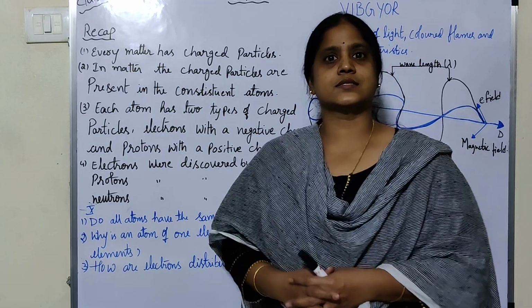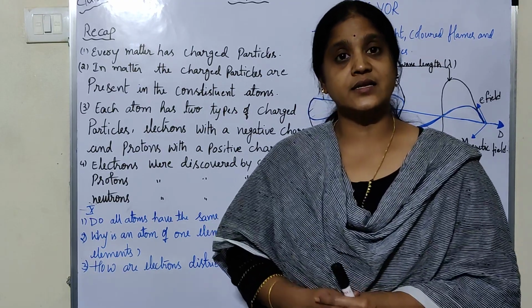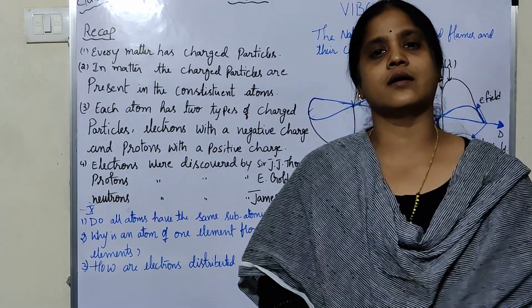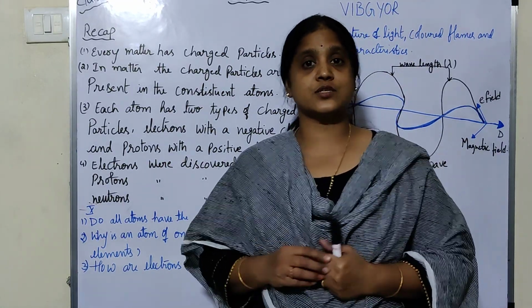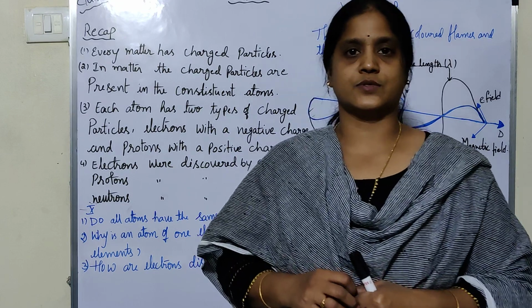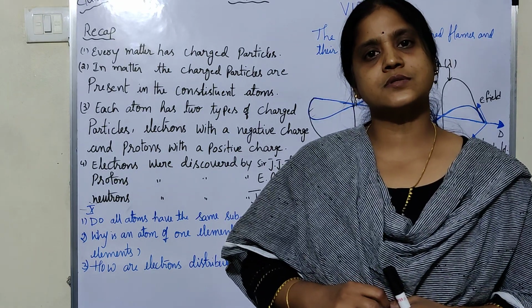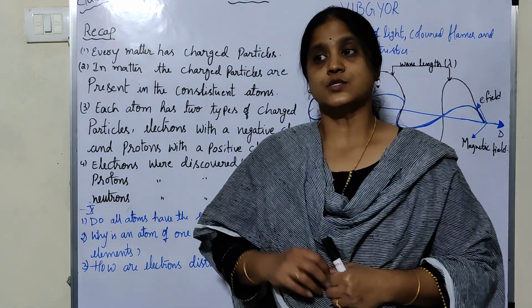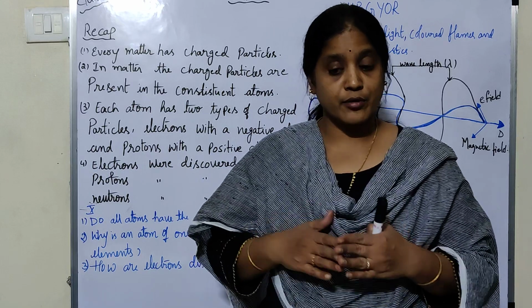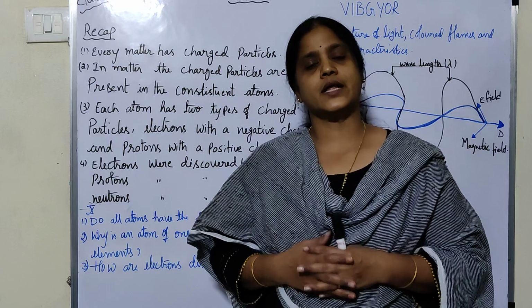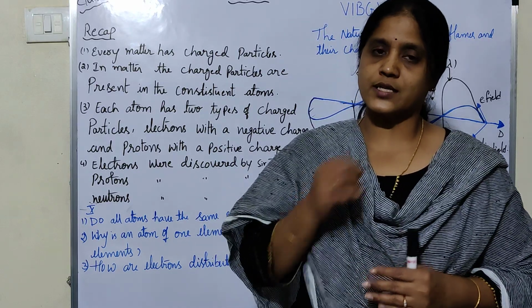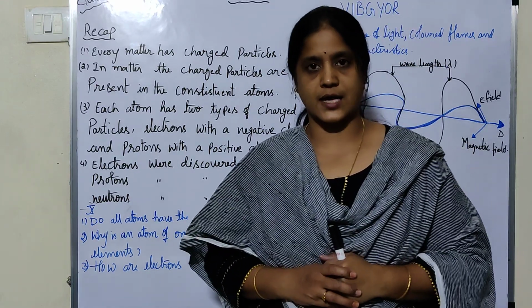All matter contains the smallest particles, and these smallest particles are known as atoms. What are atoms? Atoms are the smallest particles that you cannot further divide and you cannot see with your naked eye. That smallest particle is known as an atom.